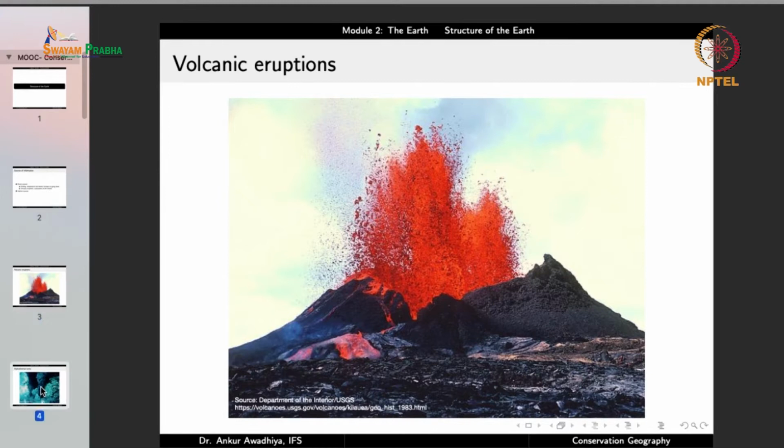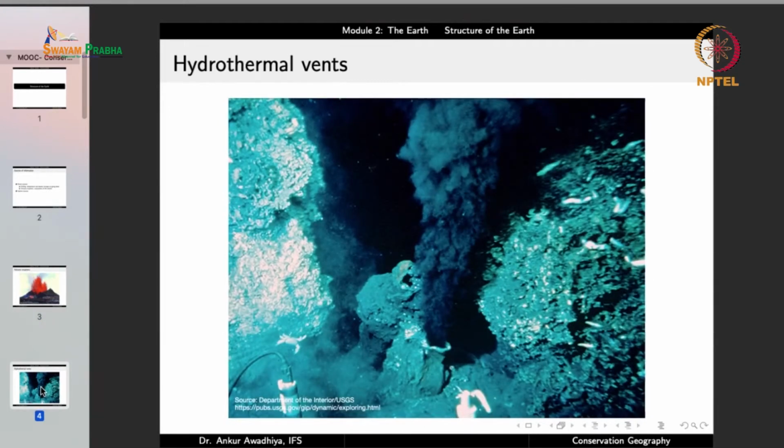Similarly, there are hydrothermal vents that are inside the sea, on the ocean bottoms and the sea bottoms, and here as well there is some material that is coming out from the earth, and we can take samples from here as well. So we can use a submarine and take certain samples from here. Typically these hydrothermal vents are also very hot, and they also give us the information that the inside of the earth is very hot, and at the same time we can take samples and put them through chemical analysis.